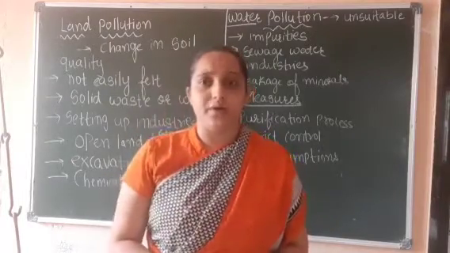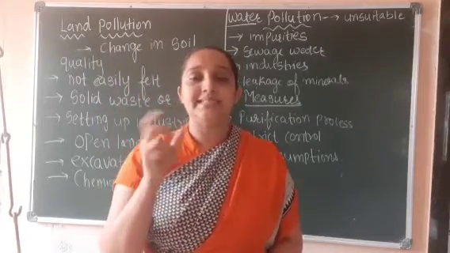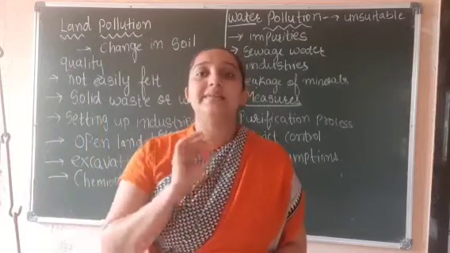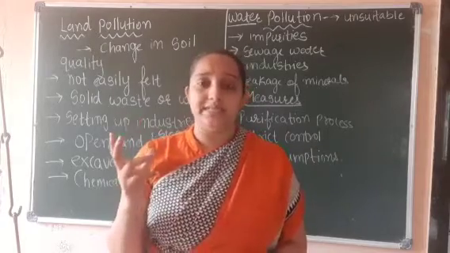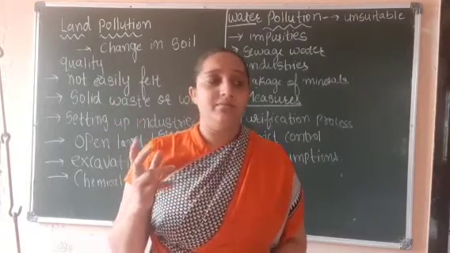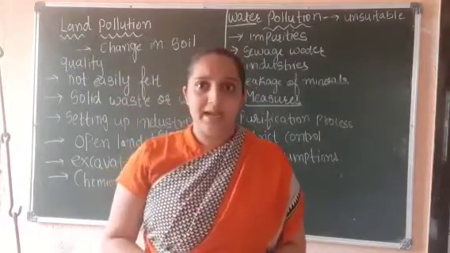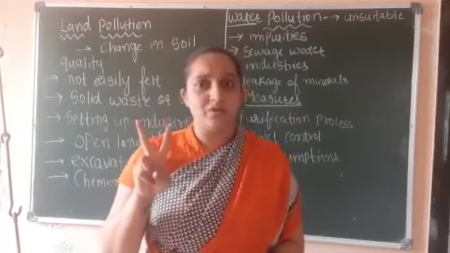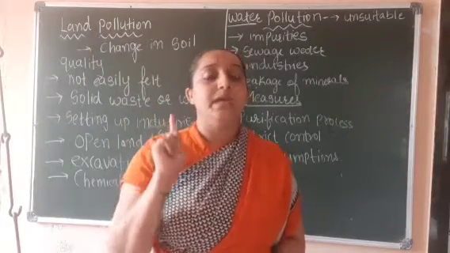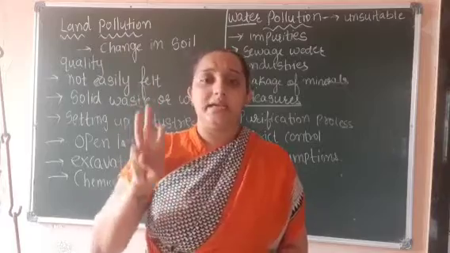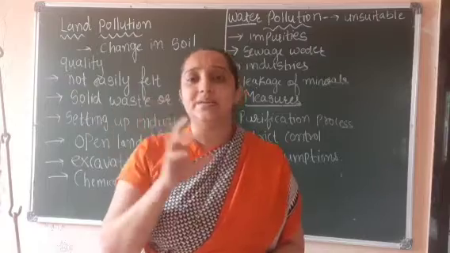Now distribution of water. If we see our earth, it has 71% of water. 71% of earth is having water, it means hydrosphere, water bodies. From that we will learn about oceans. There are 4 types of oceans: Indian Ocean, Pacific Ocean, Atlantic Ocean and Arctic Ocean. Again I am repeating: Indian Ocean, Pacific Ocean, Atlantic Ocean and Arctic Ocean. Now students, all these 4 oceans are interconnected with each other.